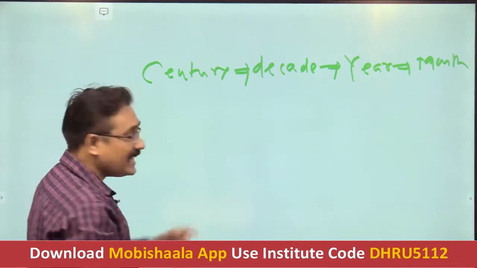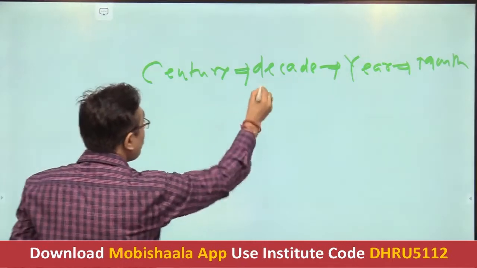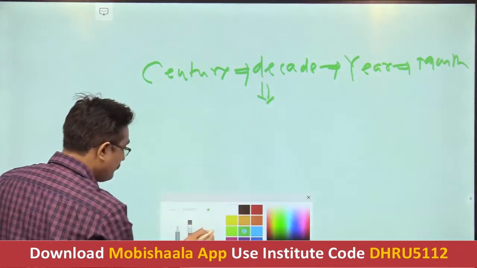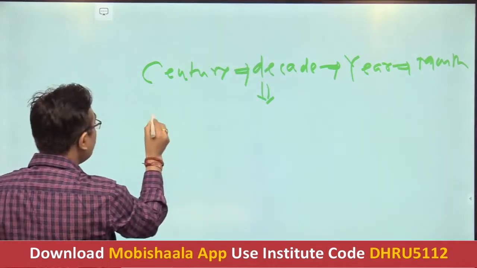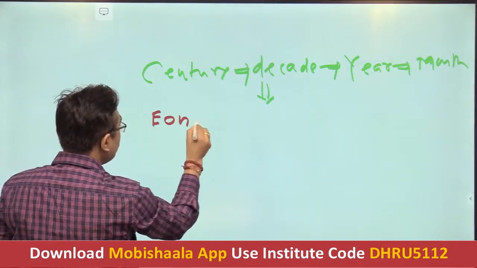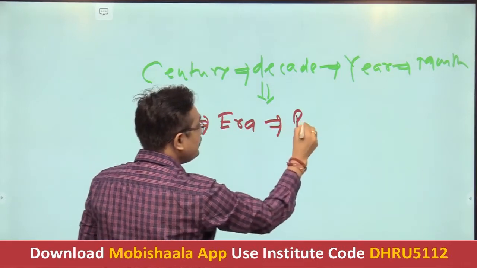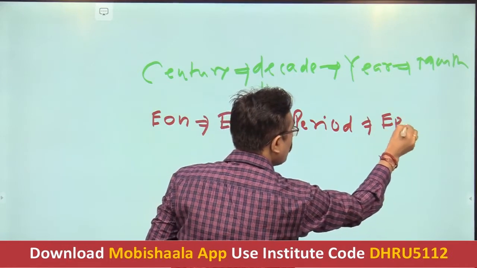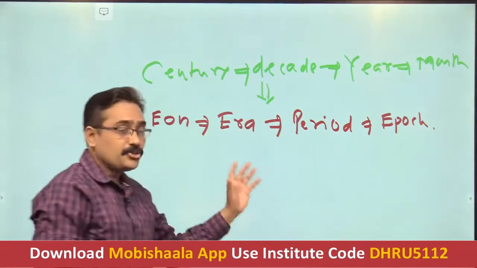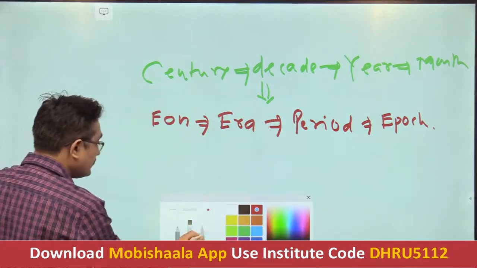So similarly, as far as the geological time scale is concerned, we have eon, then we have era, then we have period, and finally we have epoch. Getting it? So students, as this is arranged in a chronological order, similarly as far as this eon is concerned,